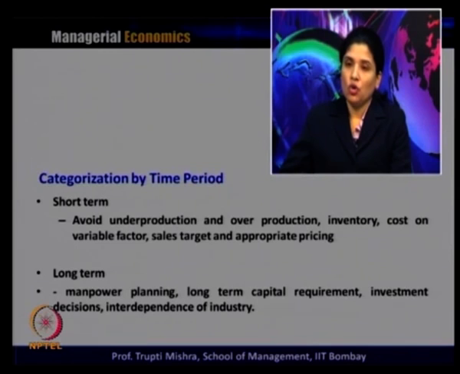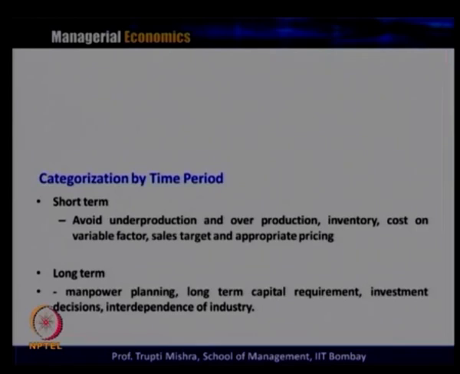To take decisions on all these things, short term forecasting is done, and long term forecasting is for manpower planning, long term capital requirement, investment decisions, and the interdependence of the industry.